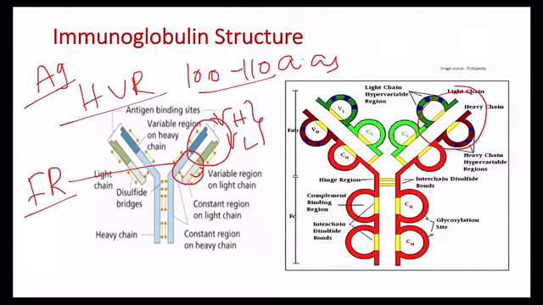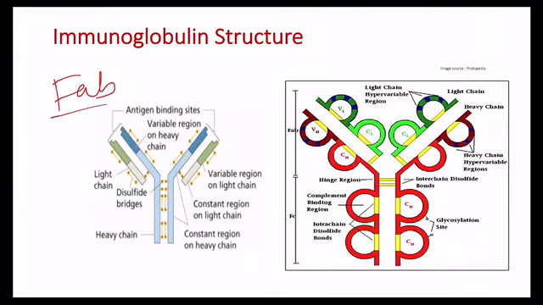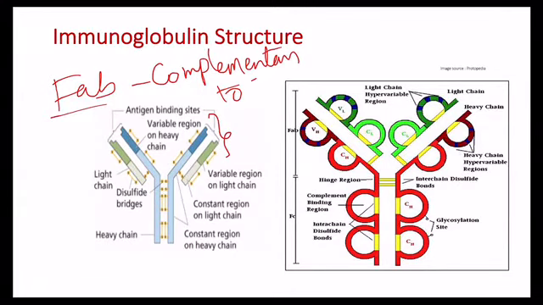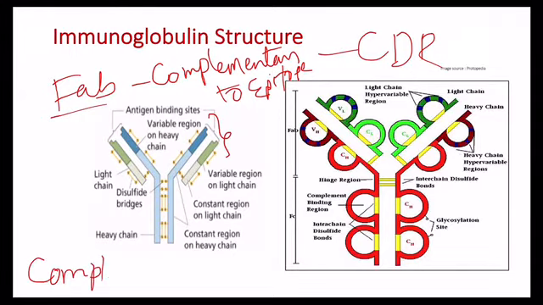This is called the FAB, fragment of antigen binding site. The HVR forms the fragment of antigen binding site, and this is complementary to the structure of the epitope. So this is also called the CDRs. CDRs means complementarity determining regions.